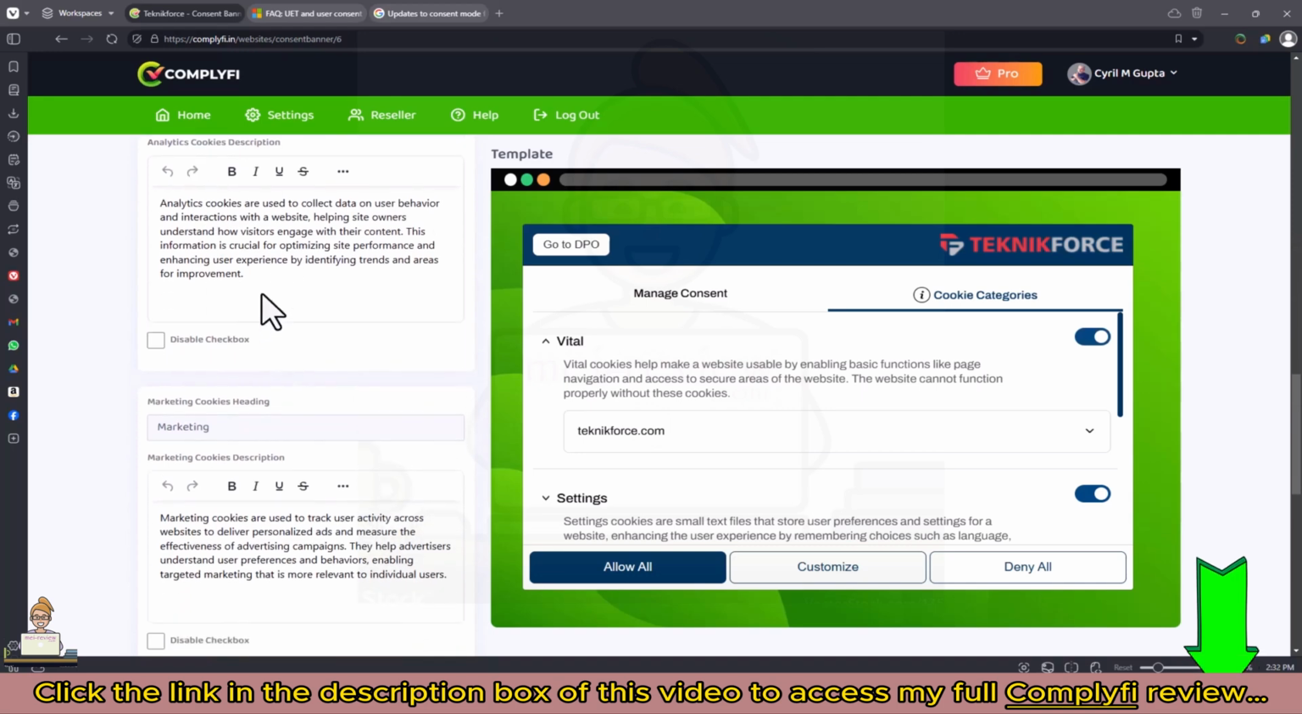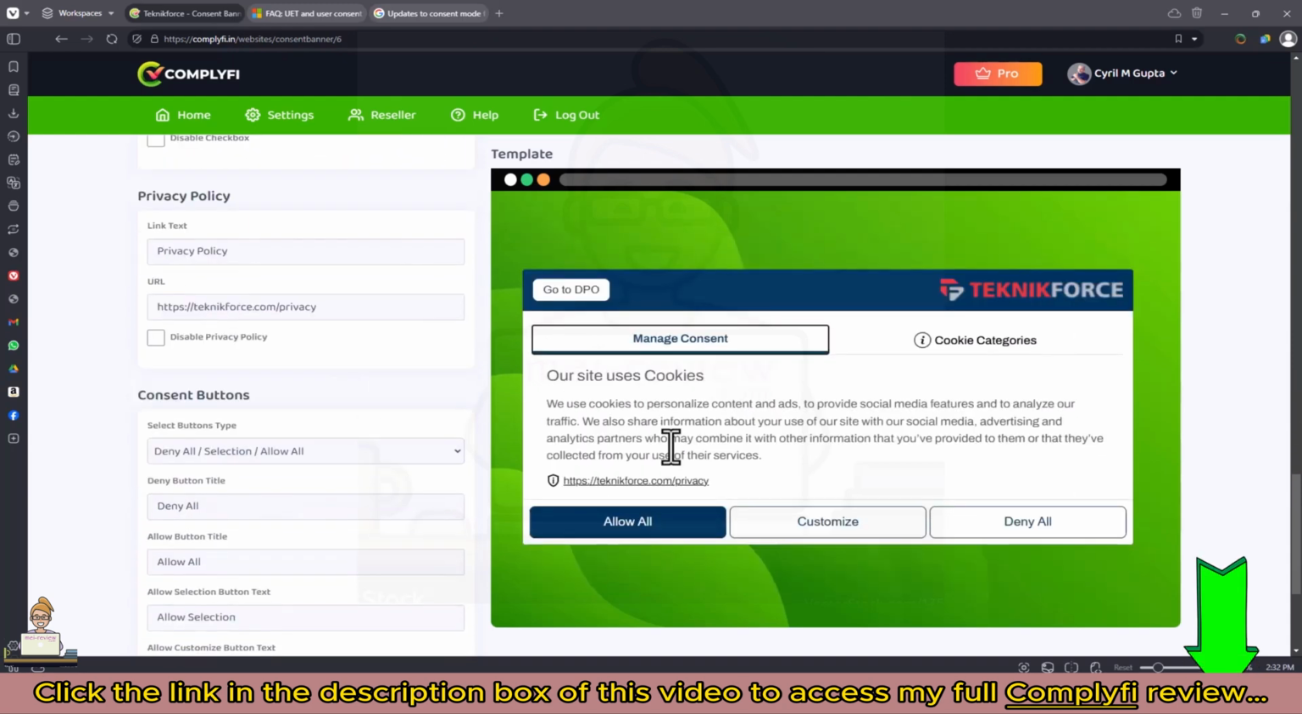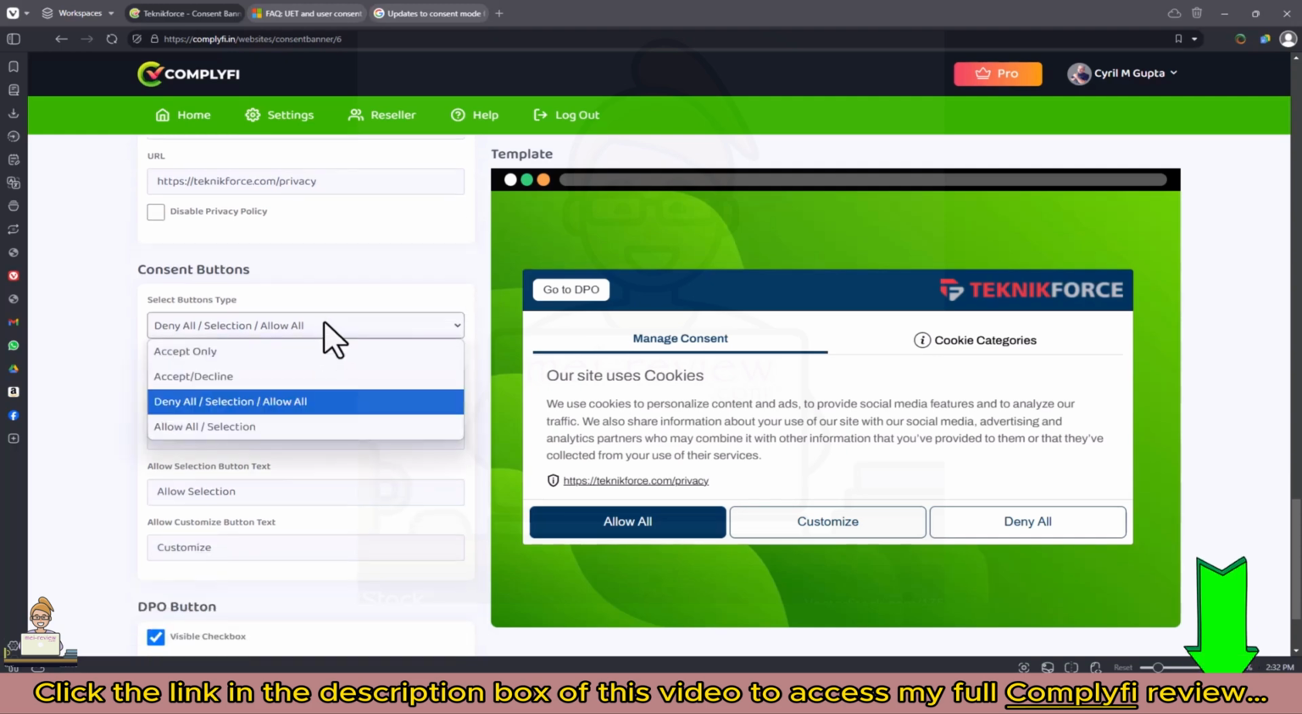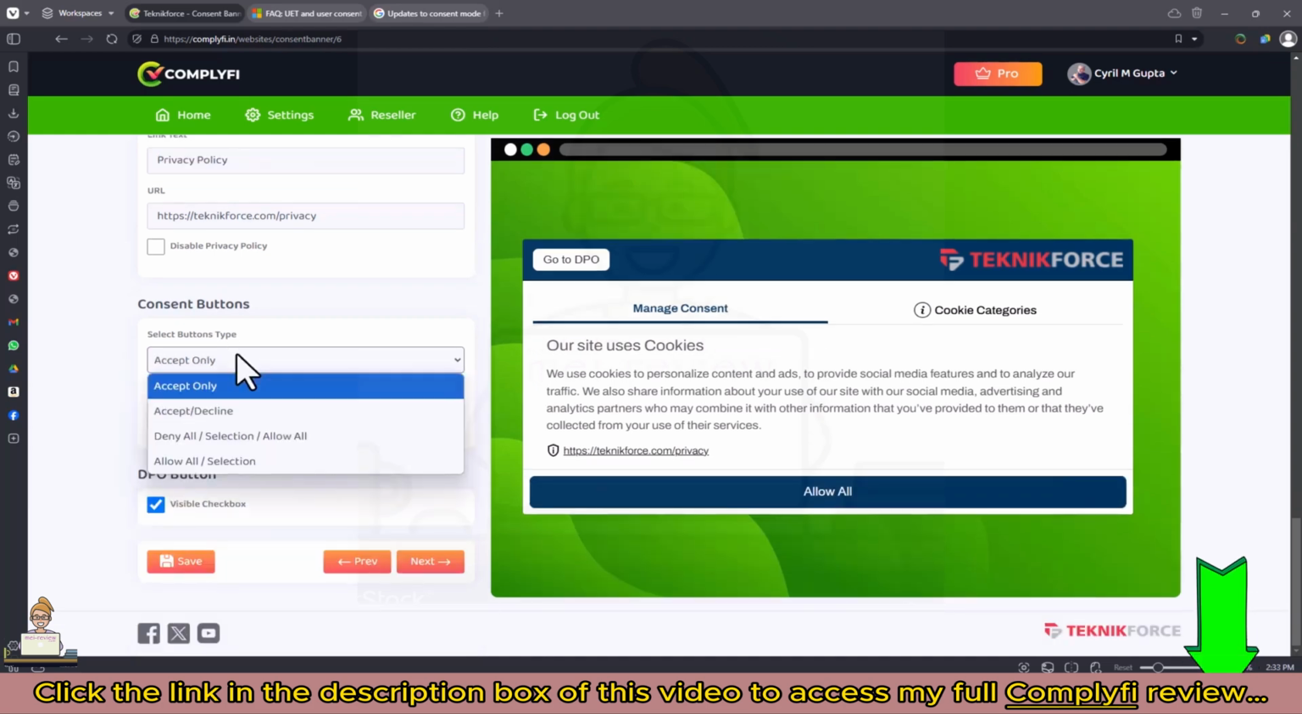For every single category, you can change the message that introduces the category. So if you have something specific you want to say here, absolutely you can do that. Plus, Complyfi also supports privacy policy link. You can either show the privacy policy or decide not to show it, and depending on the jurisdiction that you want to cover, you can choose what buttons to show.